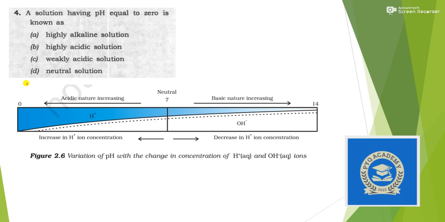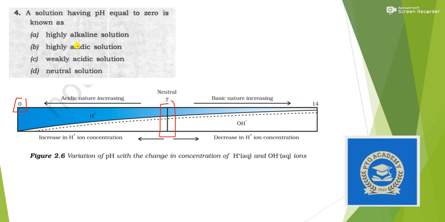Let's move to the next question. A solution having pH equal to 0 is known as. Here you can see that 7 is the neutral position. If you go below 7, the acidity increases, and if you move above 7, the basicity increases. So up to 0 it will become more acidic.